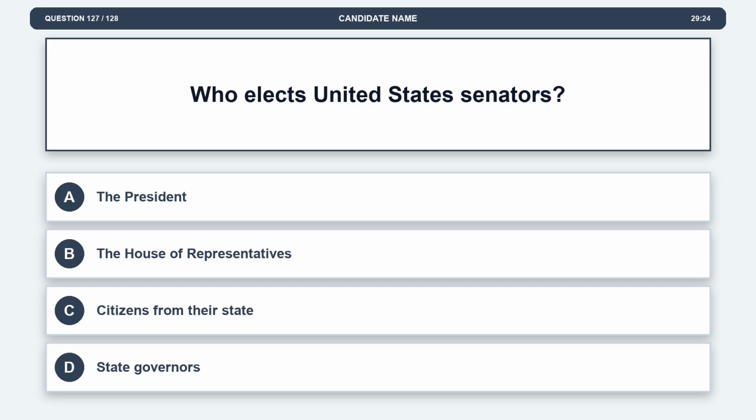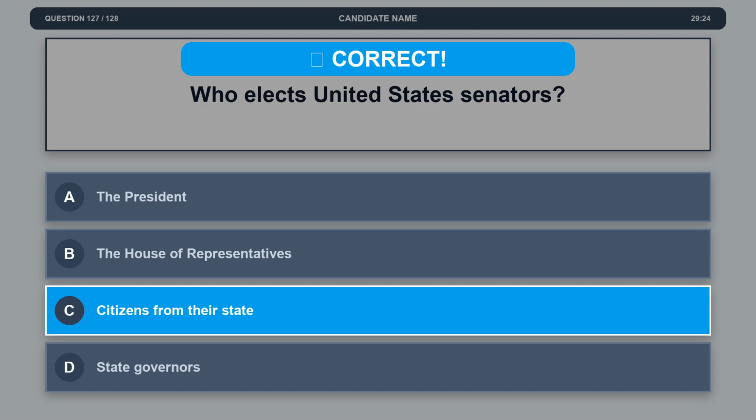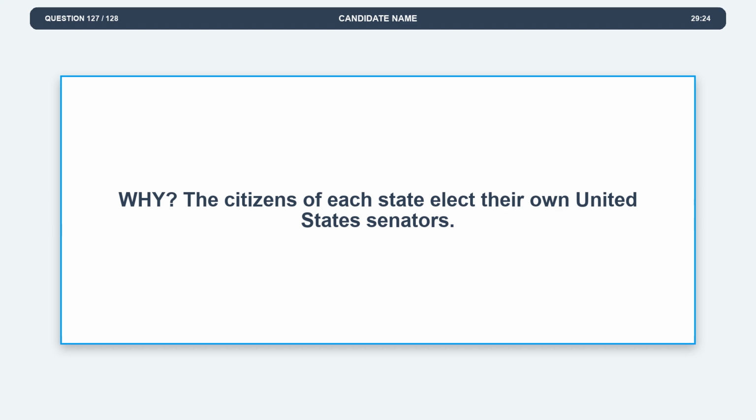Question 127. Who elects United States Senators? Option A, the President. Option B, the House of Representatives. Option C, citizens from their state. Option D, state governors. The correct answer is option C, citizens from their state. Explanation. The citizens of each state elect their own United States Senators.